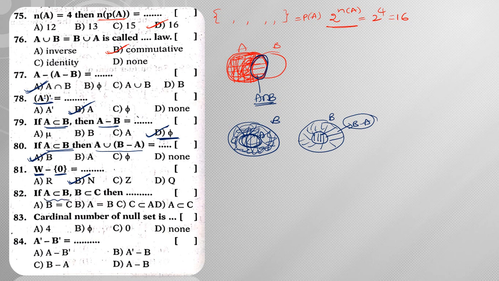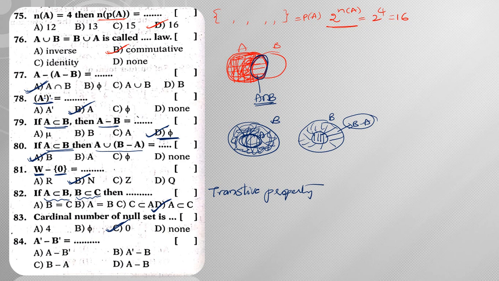Now A subset to B and B subset to C, then we can say that A is subset to C. This particular property is nothing but called the transitive property. A is subset to B and B is subset to C, then A is subset to C. Next, the cardinal number of null set, that means the number of elements present in a null set, is 0.